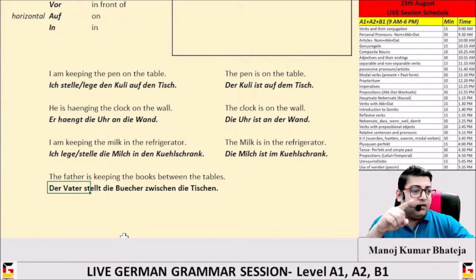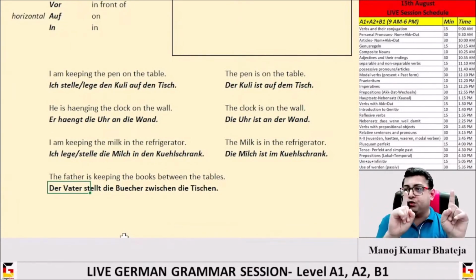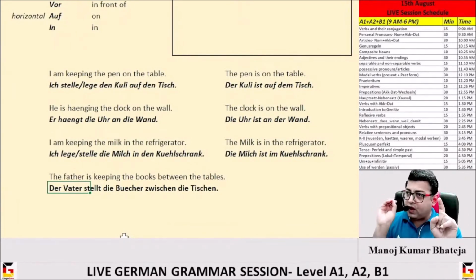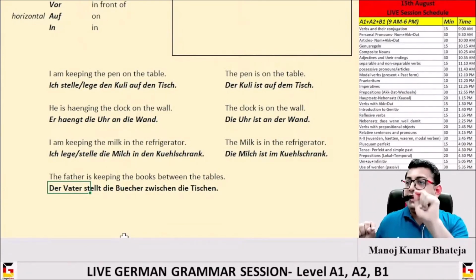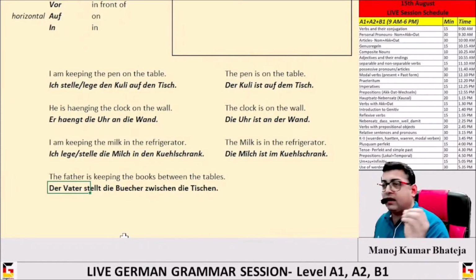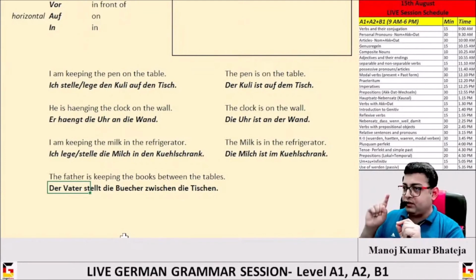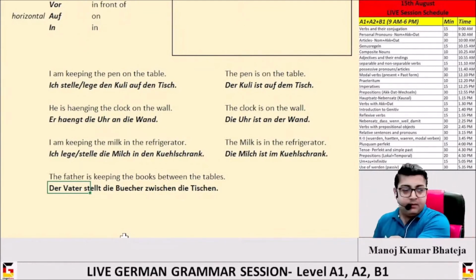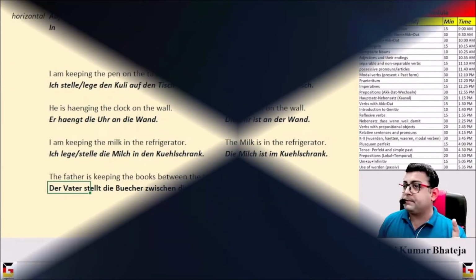So Vaishnavi, your question is, have kept the pen on the table in the past tense. That's okay. It has nothing to do with the past or present. At that moment the pen was in your hand and you kept it on position 2. Position 1 was your hand and now you have kept it on position 2. Ich habe den Kuli auf den Tisch gestellt or gelegt. You change the position. That becomes your accusative.